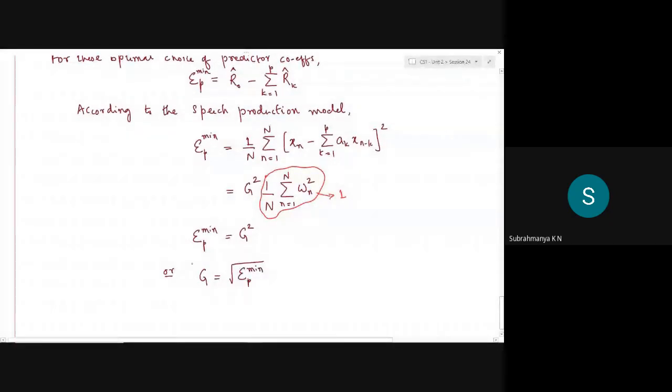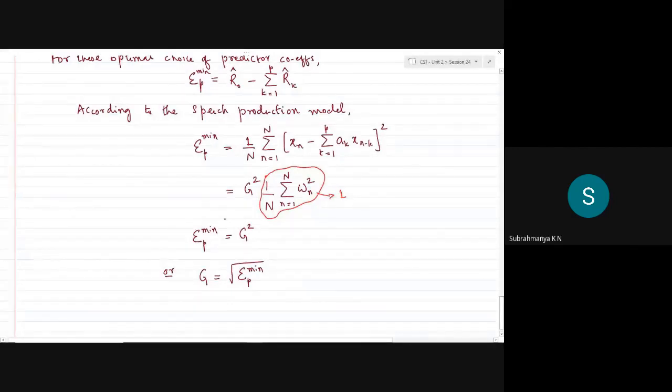Okay, so as I told, we are trying to send from the transmitter end the filter coefficients, the gain parameter, and the pitch period information as well.